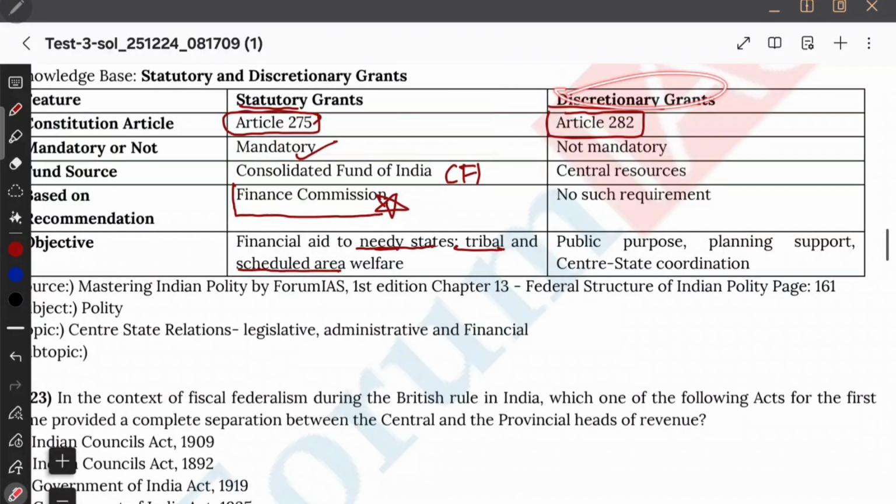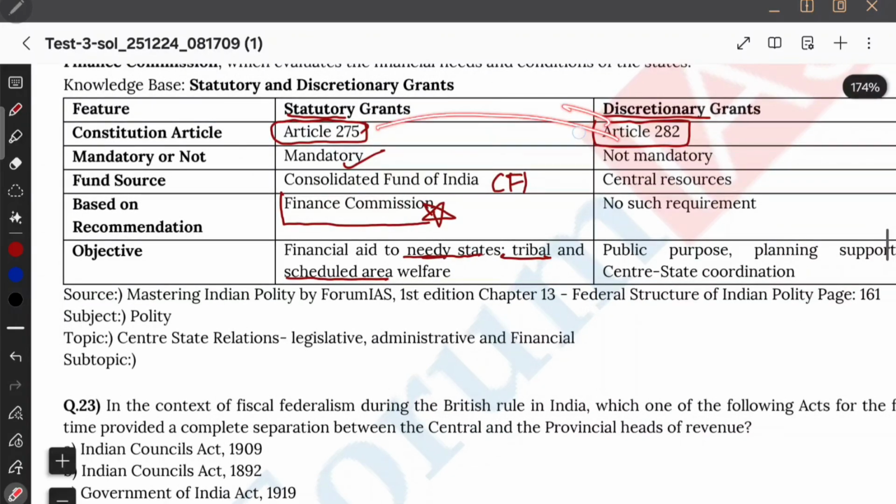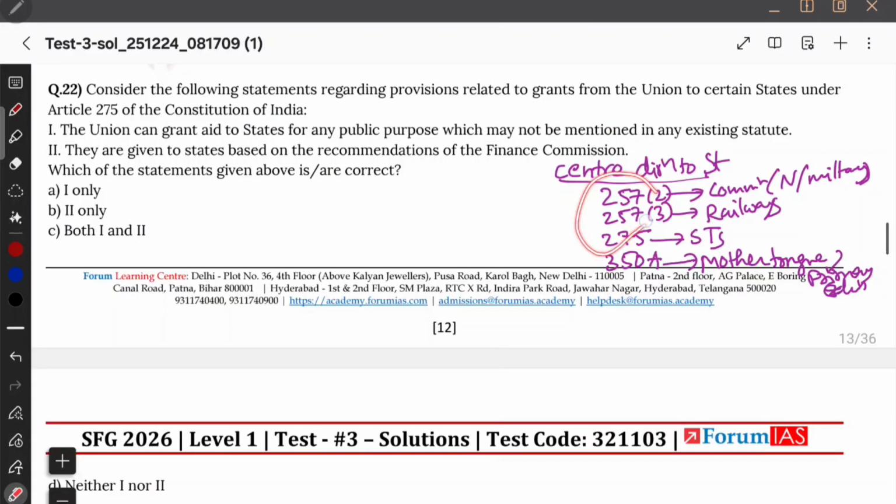Now, what is discretionary? It is under Article 282, and it is not mandatory. It is not from the Consolidated Fund. Rather, it is from the central resources, and no recommendation of a Finance Commission is required. If the central government wants, it is optional for the central government. If the central government wants for any public purpose, whether it is for planning or to improve center-state coordination, it is optional for the central government to issue these discretionary grants. Now, in the questions, they will jumble this 275 with 282. This question we have seen now.